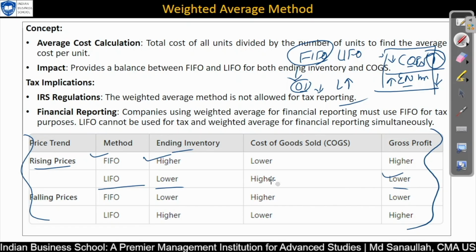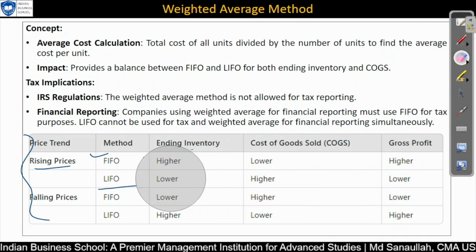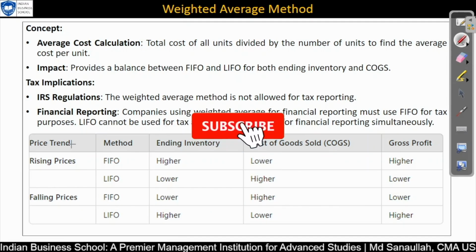So this way you can map it into your mindset, and you have to develop this kind of skill so that you can easily solve the MCQ. And I'm also giving you a lot of MCQs to practice, so that it will boost your understanding and your concept, and it will also revise your thinking.